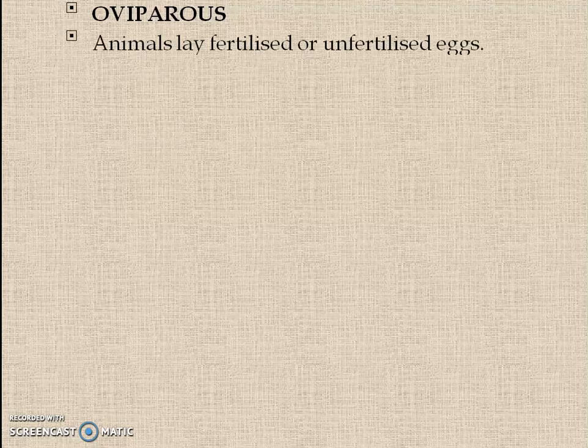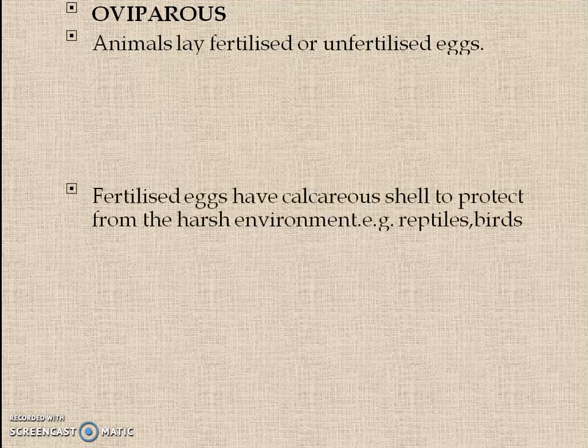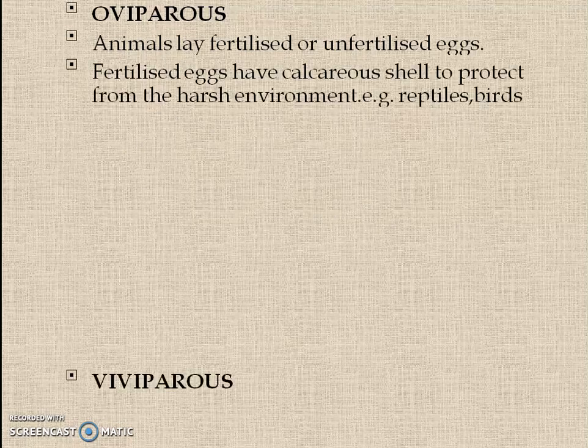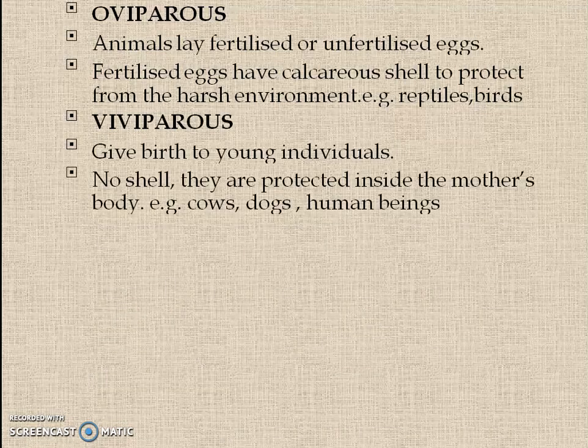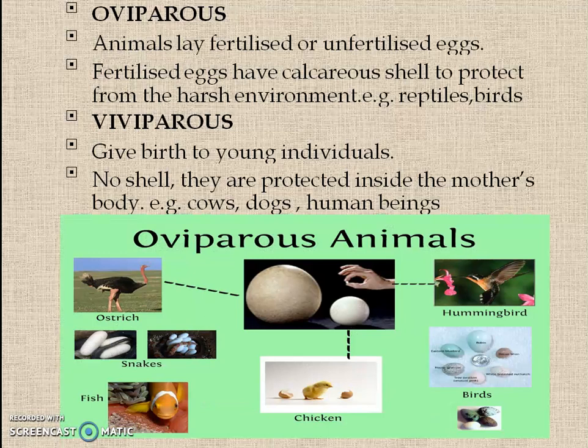Next we have to learn what is oviparous and viviparous. As you know, oviparous organisms lay eggs, whether fertilized or unfertilized, and viviparous organisms give birth to young individuals. The fertilized eggs of oviparous animals have a calcareous shell to protect them from the harsh environment, for example reptiles and birds. In viviparous animals, no shell is there, but the young is protected inside the mother's body. Examples are cows, dogs, human beings.